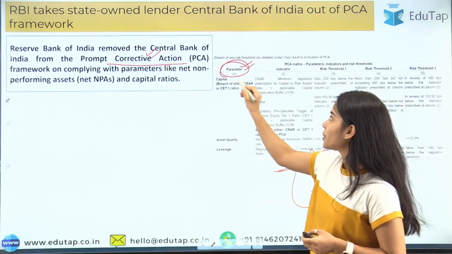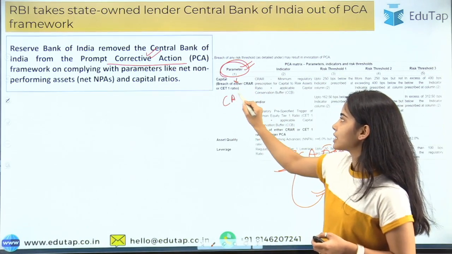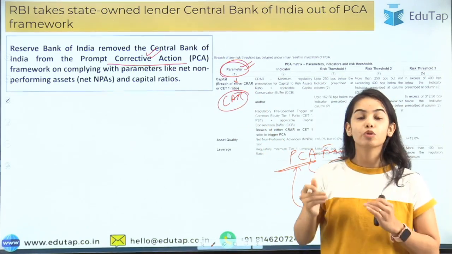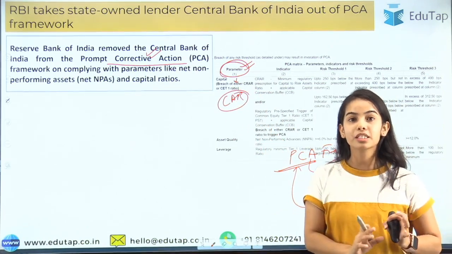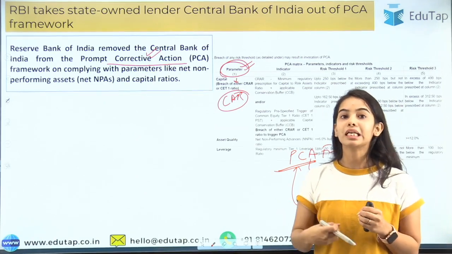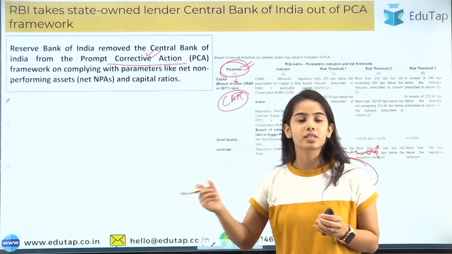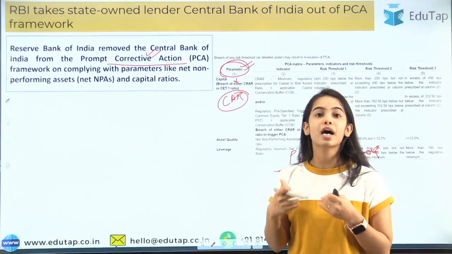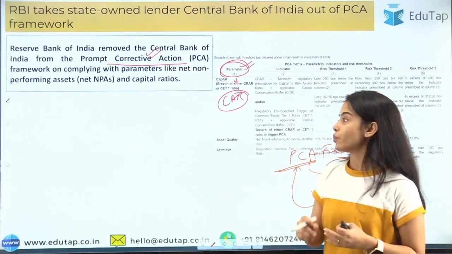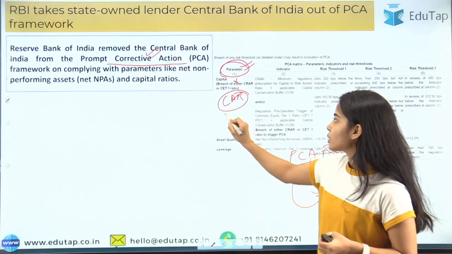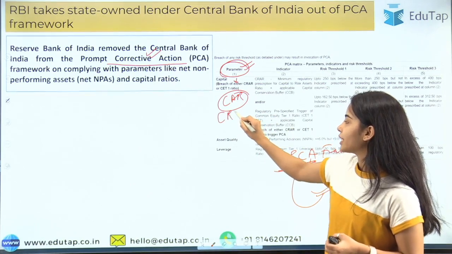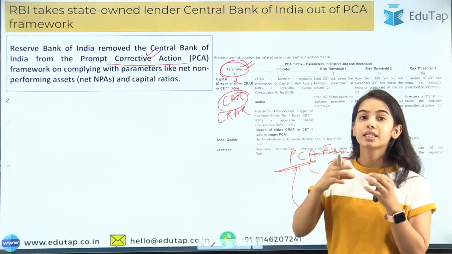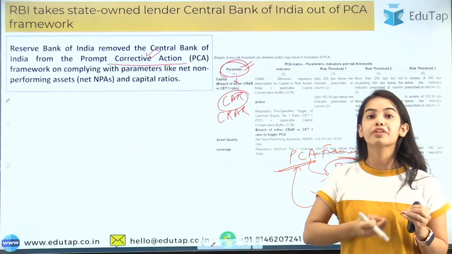Okay, so the first parameter is the capital adequacy ratio. That is, the banks have to maintain adequate capital with themselves. So in a distress situation, they can easily give the depositors the money, or they can easily come out of the distress situation. Okay, that is also known as the capital to risk weighted asset ratio. That is the risk that they are taking by giving the loans.